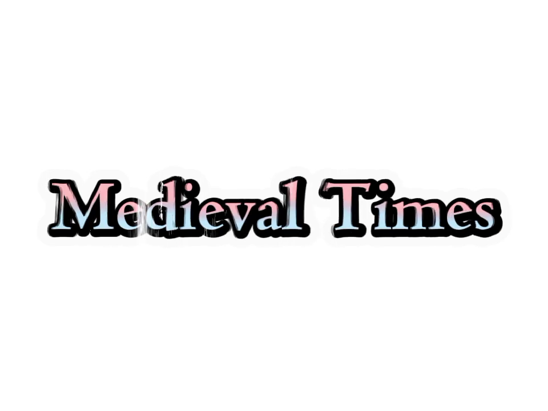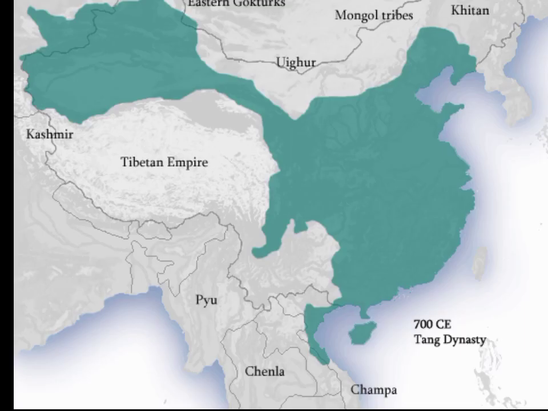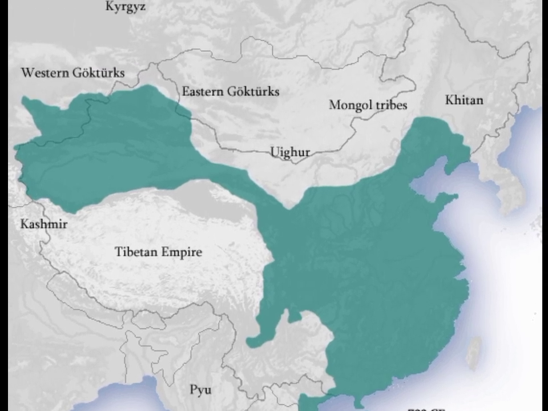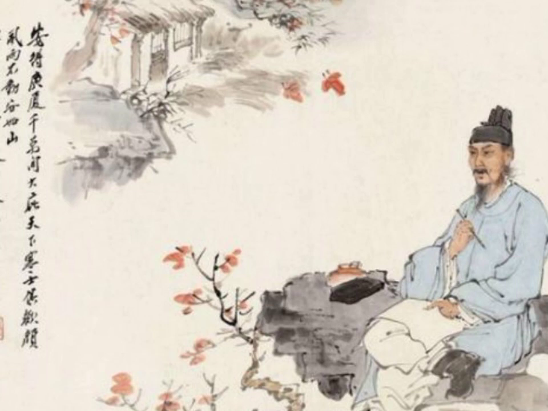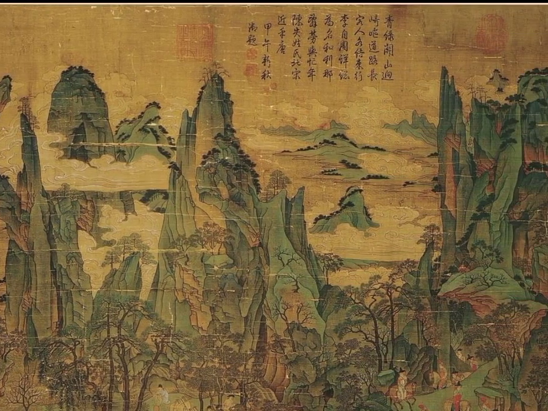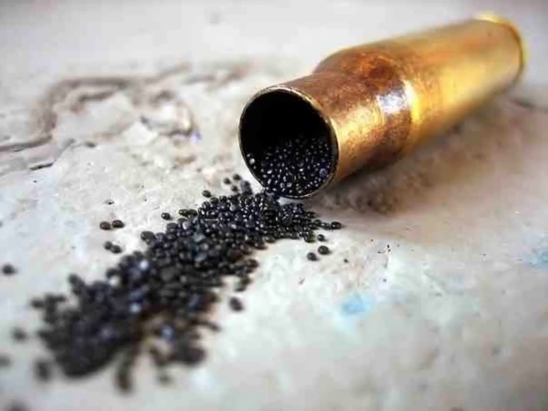Medieval times. China. The Tang dynasty, 618 CE to 907 CE, followed the Han dynasty, and it was during this time that China became one of the most prosperous and powerful nations in the world. The Tang dynasty was known for its advances in literature, art, and technology, including the invention of gunpowder.